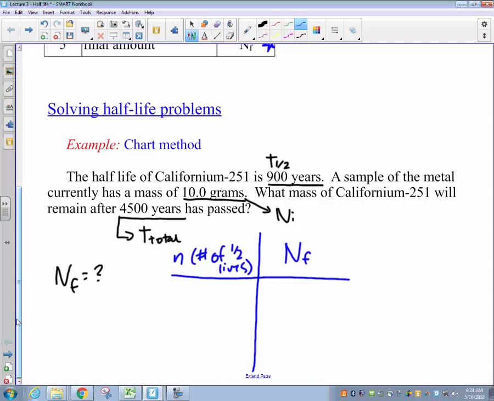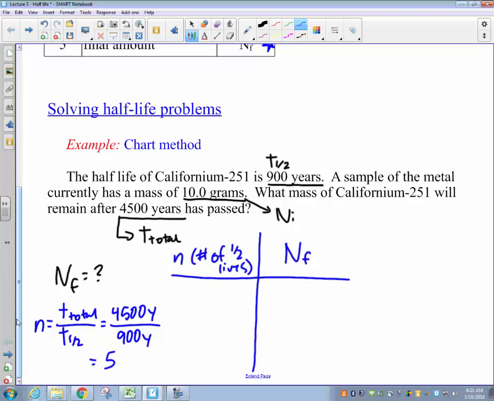Now, in terms of how we solve this, the key, as I mentioned earlier, is to figure out how many half-lives have actually gone by. And we've got an easy place to start there. Given that we have been given both the total amount of time and the time of one half-life, if 4,500 years have gone by and each half-life is 900 years, to find n, the number of half-lives, I could simply take the total time and divide it by the time of each half-life, which in our problem would be 4,500 years divided by 900 years. That gives me 5 half-lives. So 5 half-lives have gone by.